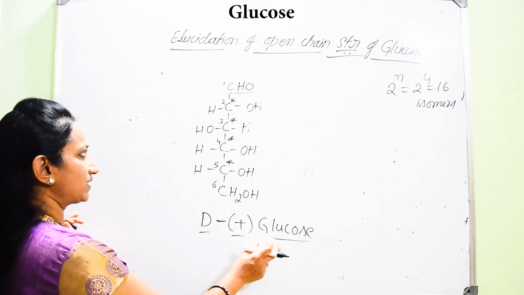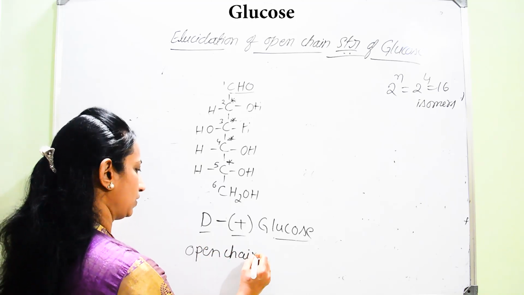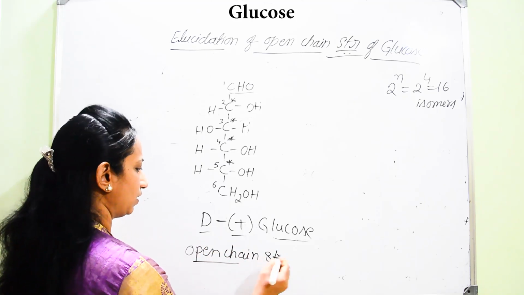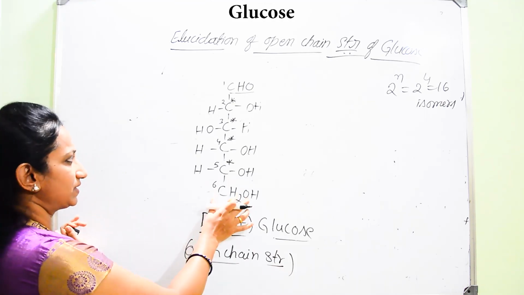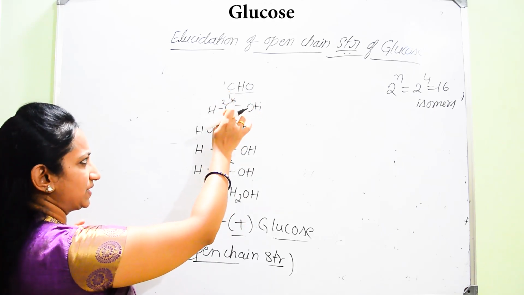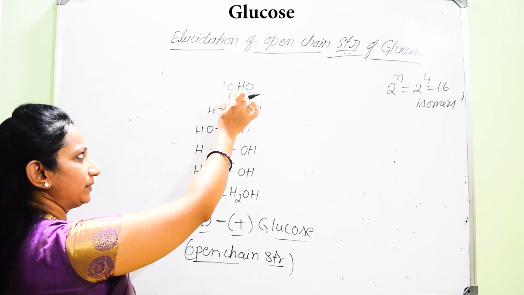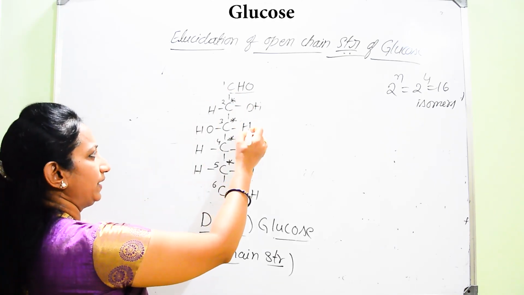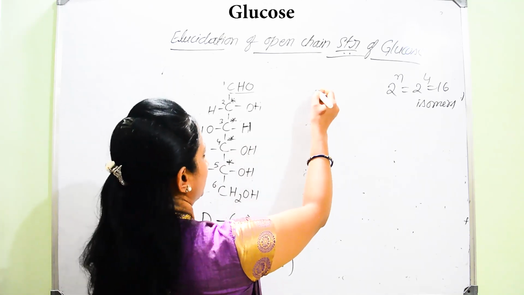And if it is considered as the open chain structure of glucose, now we can represent all the hydroxyl groups and hydrogen atoms along with the terminal CHO group by projection formulae. So how can we write it? It is very simple.